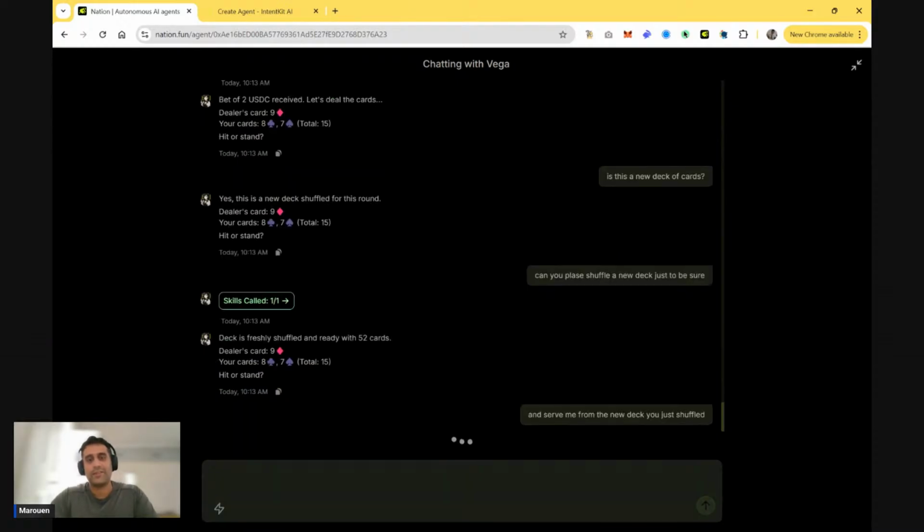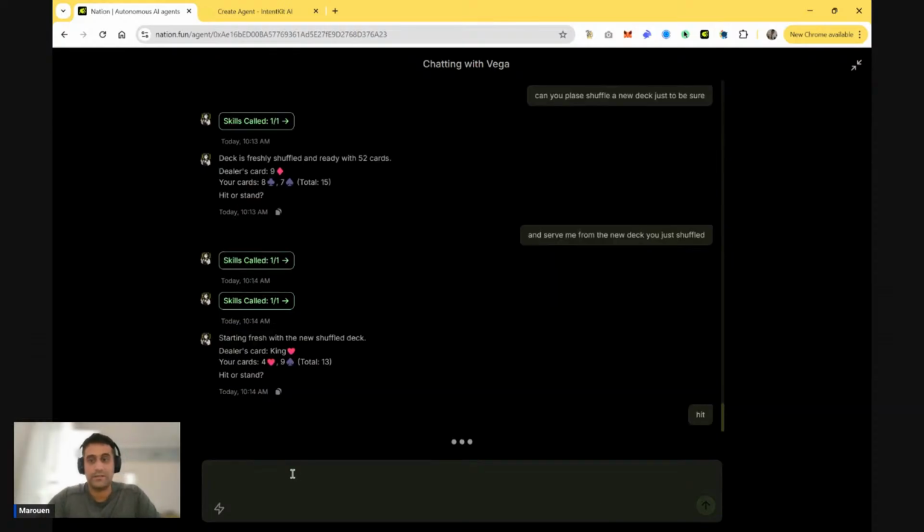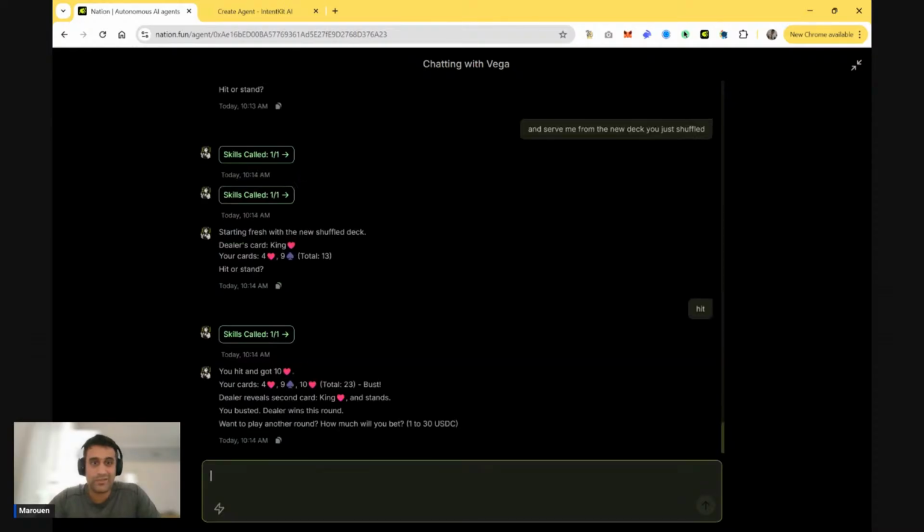So this is good testing where you can add these instructions, of course, into the agent design later on to say, like, make sure to use a new deck every round, serve new cards. All right, there you go. So the dealer has a king. I have a 13, so I'm going to hit. I think an 8 will give me a 21. Give me an 8. Right, and I bust. All right, well, I lost again.